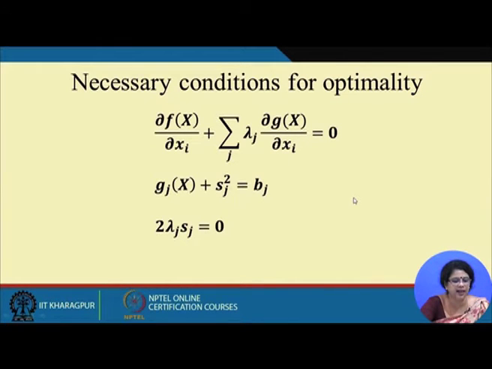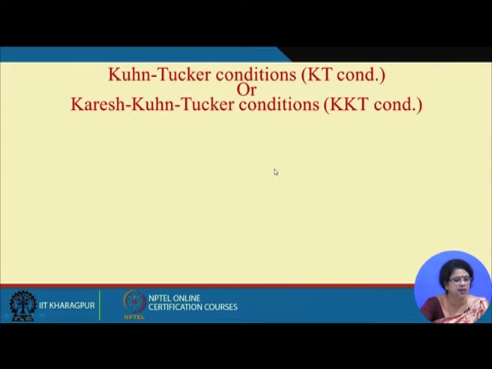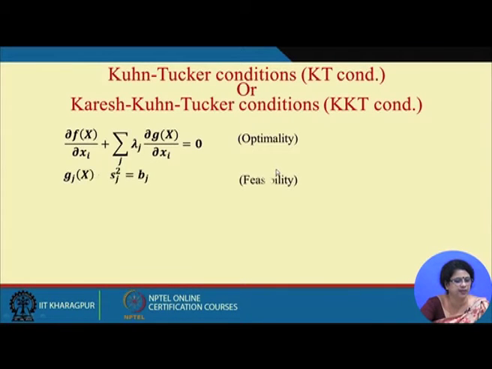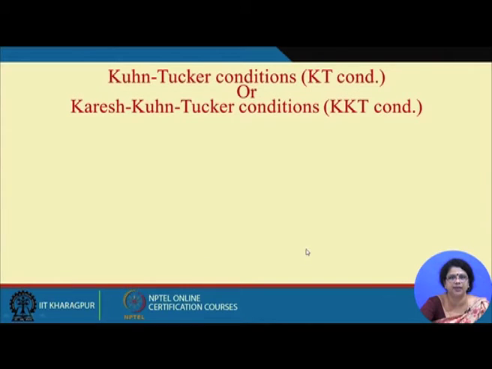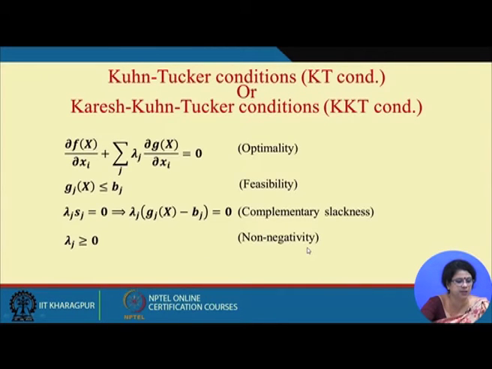We are having 2m plus n unknowns and 2m plus n equations, so we can get the solution for it. This is the optimality condition, this is the feasibility condition, and the complementary slackness condition says us many things. Now there are a few properties of lambda j. I will discuss this part later on. This was for the minimization, and at least we can say that lambda j is a non-zero value.